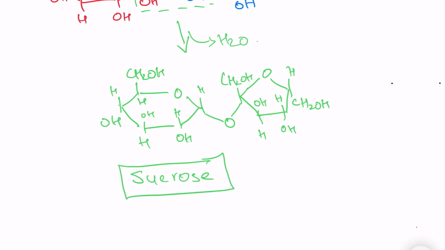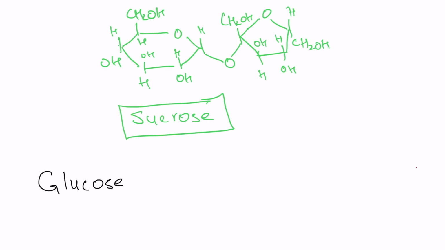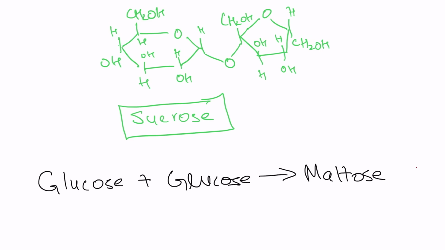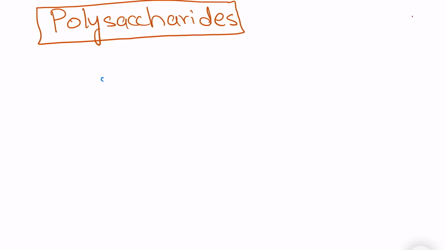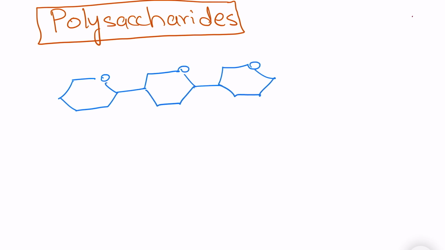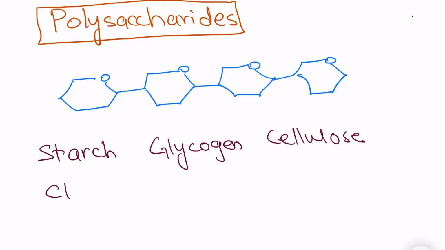I have a question for you. Can you draw the structures for the third equation where glucose combines with another glucose to give maltose? Now let's discuss polysaccharides. Polysaccharides are formed by long chains of monosaccharides linked together through glycosidic bonds. The 4 main types of polysaccharides are starch, glycogen, cellulose, and chitin.